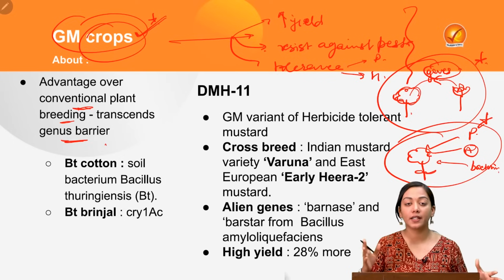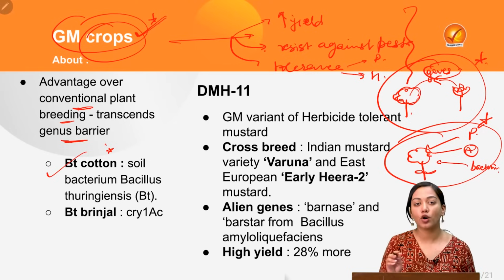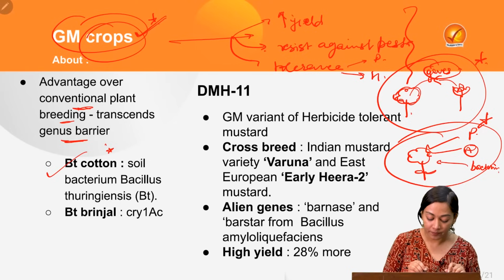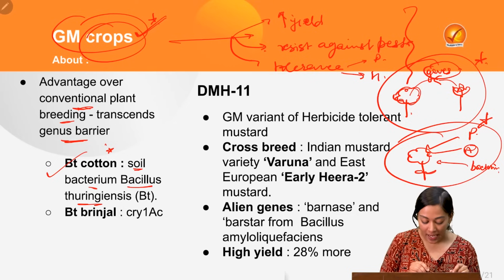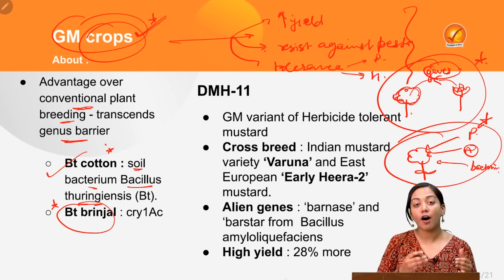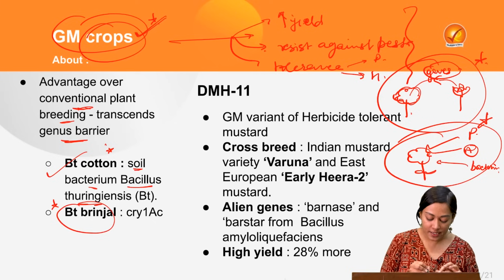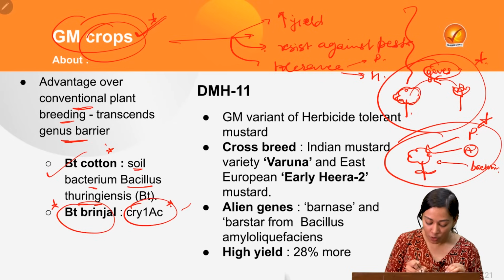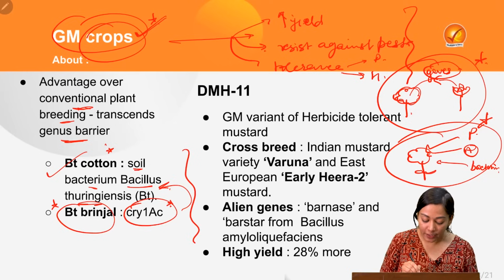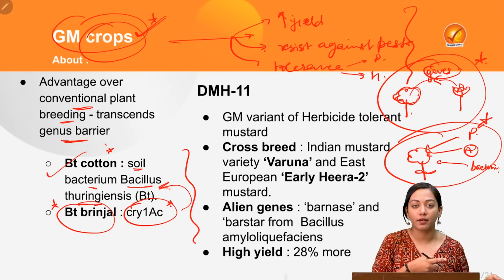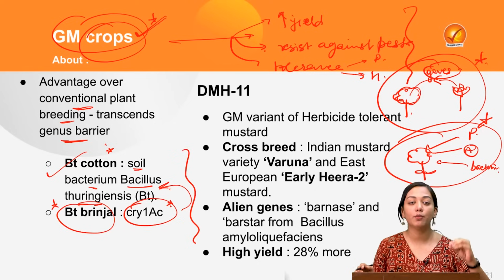What are the examples of genetically modified crops in India? The first crop to be approved and commercialized was BT cotton, having genes from the soil bacterium Bacillus thuringiensis. Then BT brinjal. This is a food crop which has been developed but not yet commercialized by India. It has the Cry1Ac gene of this BT bacterium. As you can see, we have infused a soil bacterium gene into a plant. This can only be made possible by genetic modification. Therefore, they are known as genetically modified crops.